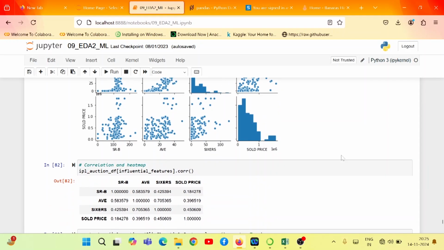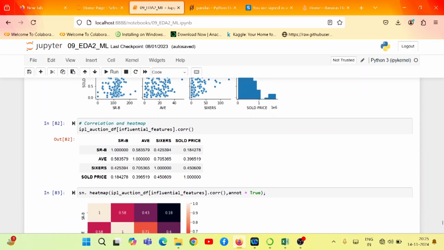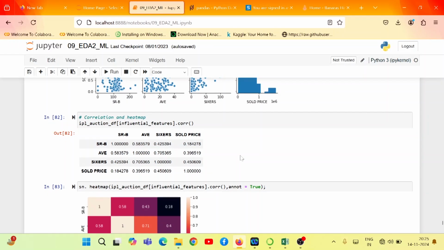Now we also have a heat map. Correlation is used to measure the strength and direction of the linear relationship between two continuous random variables. Correlation values lie between -1 and 1, and the sign indicates whether it is a positive or negative correlation. -1 indicates perfectly negative correlation, whereas +1 is perfectly positive correlation.